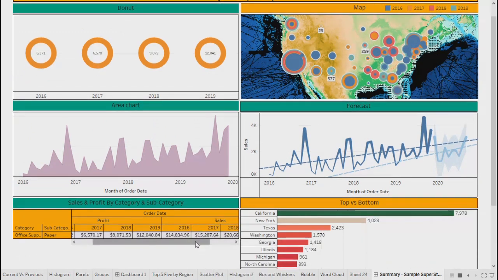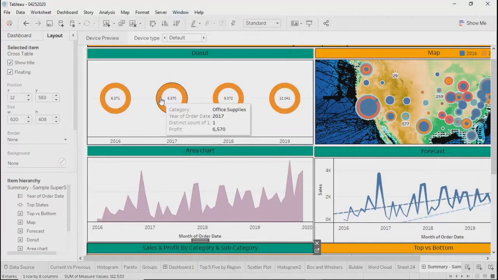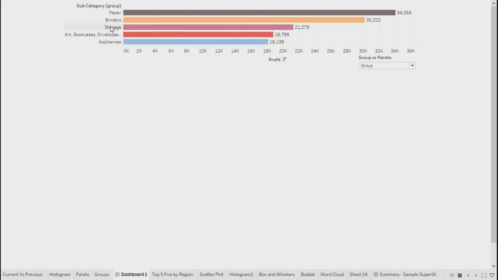So can we disable that option of clicking and redirecting, or is it meant for that purpose only? I didn't get it. Can you repeat your question? No, on the first dashboard you click on paper and it redirected to this particular dashboard, right? Yes, yes. Can we disable that, or is it designed and meant to be like that only?